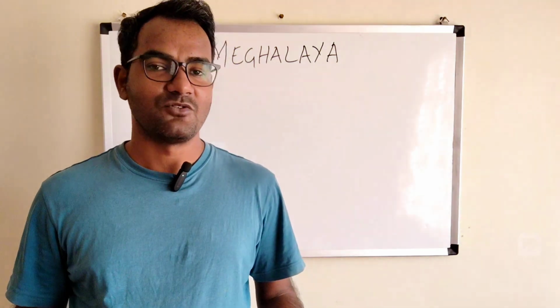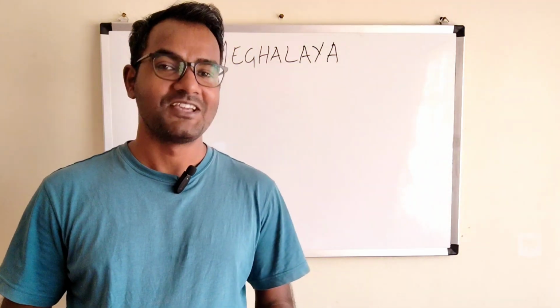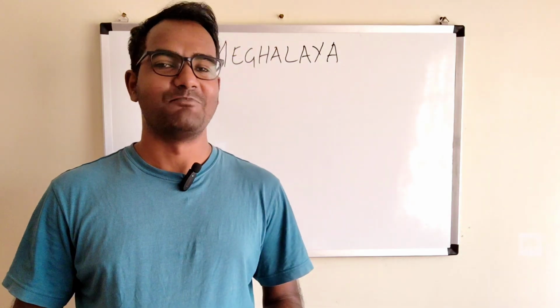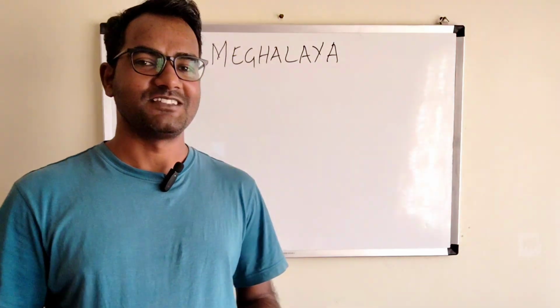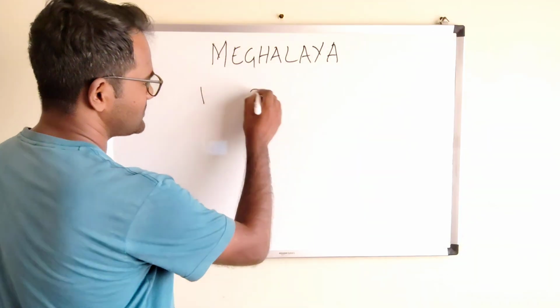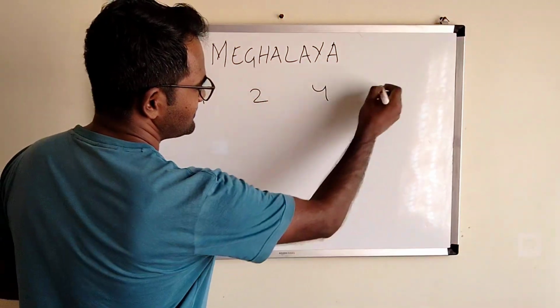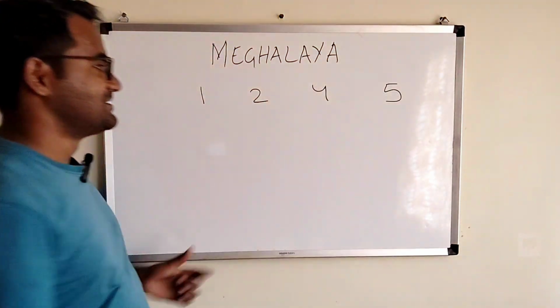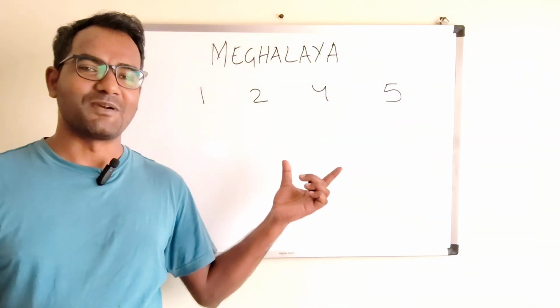So which district is located where, we do not know, right? Before that, you need to remember one number, all right? What is that number? Let me tell you. You need to remember this number: 1, 2, 4, 5. This number you have to remember.